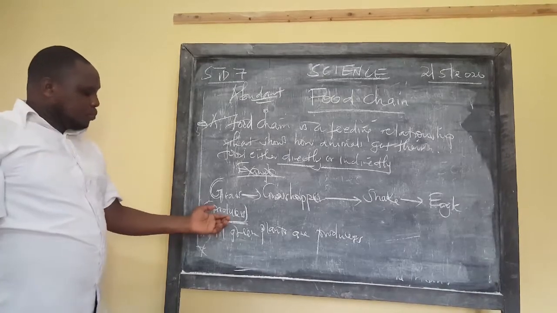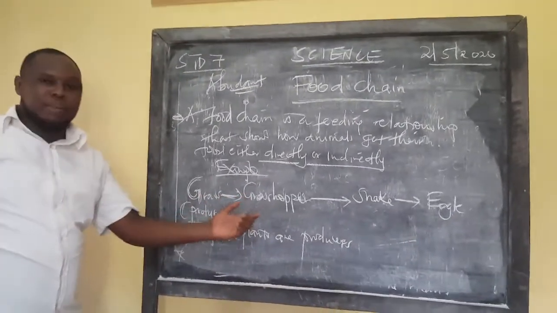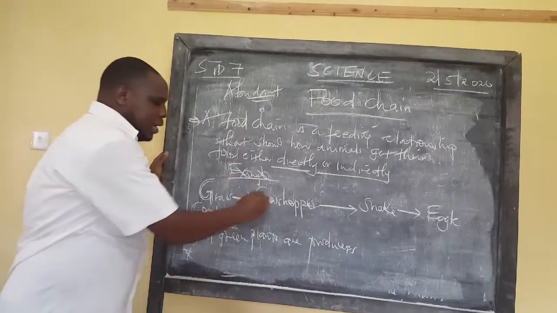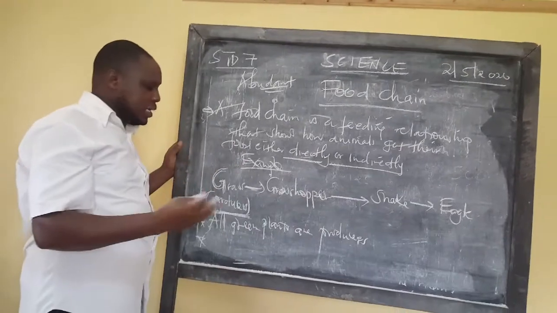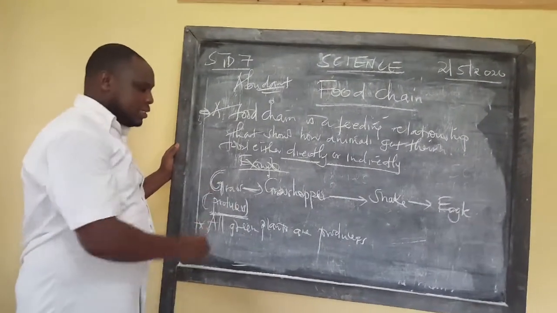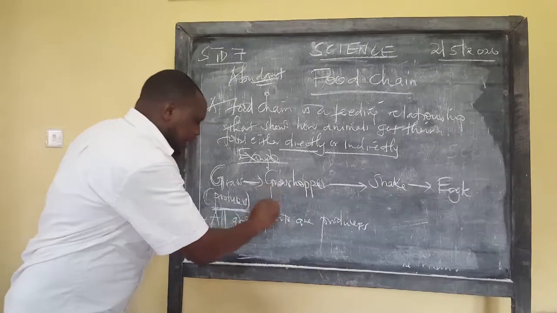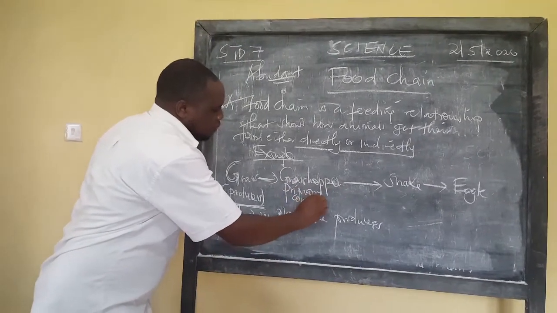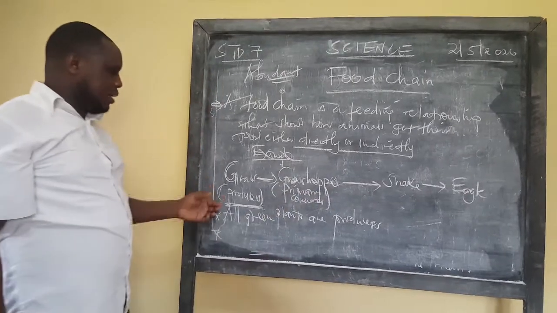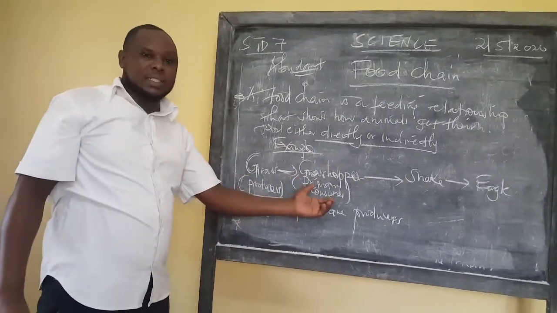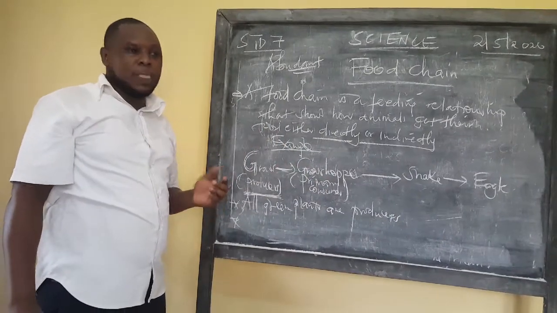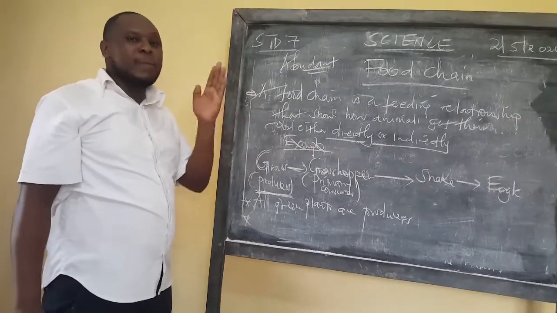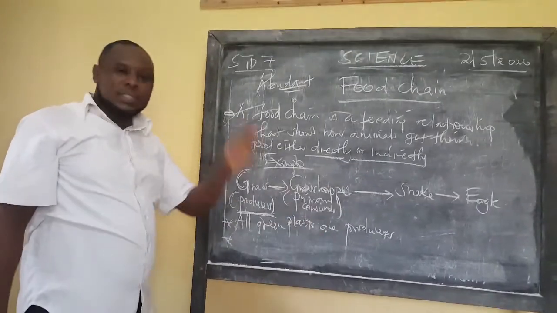So number 2, producers are fed by the second category, and that is the grasshopper. Grasshopper just represents the second category, and this second category is called primary consumer. After having the producers, the second part is for the primary consumers. These are the ones that feed on grass directly. They feed on green plants directly. So this one eats green plants.